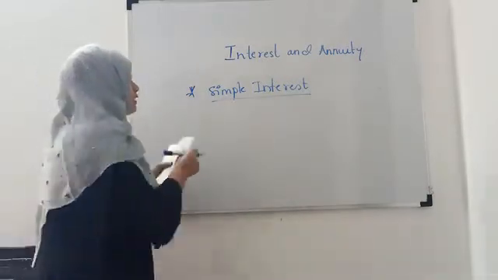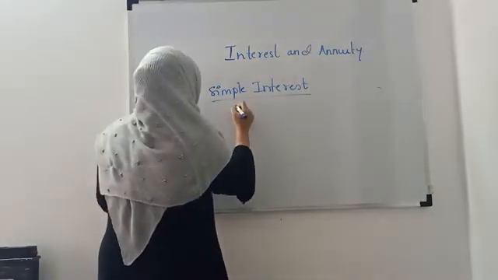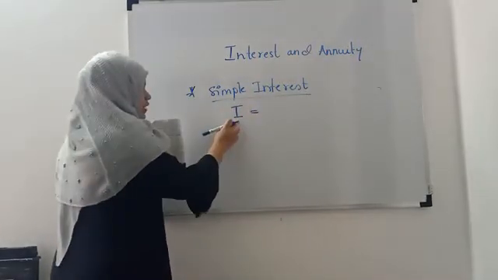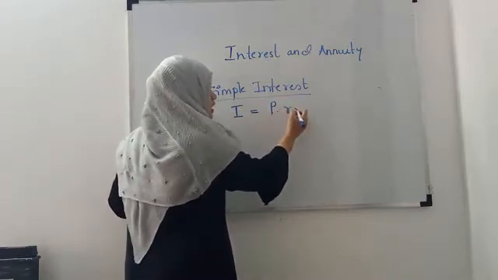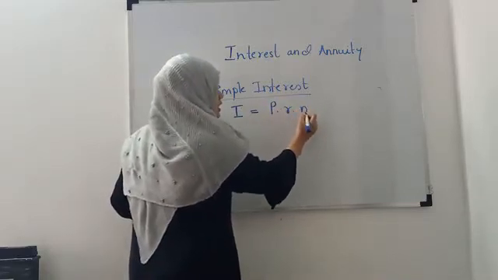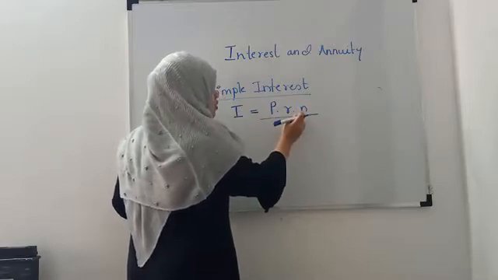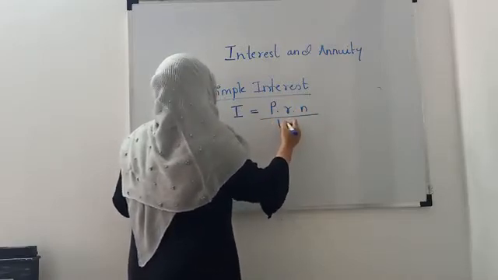And the formula for the simple interest is given by I is equal to P N R divided by 100. Principal, rate of interest, period, the time for which you are taking the amount, divided by 100.